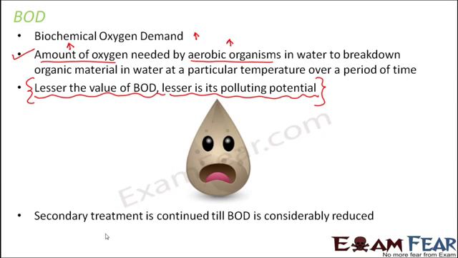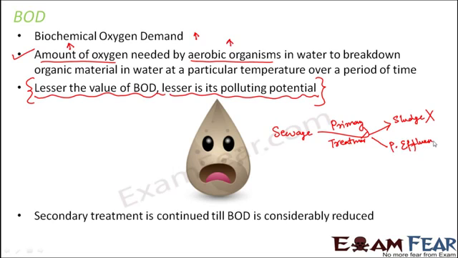Now, even at the end of the secondary treatment, the primary effluent from where the secondary treatment started gets divided into two parts. If you look at the entire process of sewage treatment, you started with the sewage. First, it underwent the primary treatment. Once it underwent the primary treatment, what was formed? Sludge was formed, which was unwanted, and the second thing that was formed was the primary effluent.